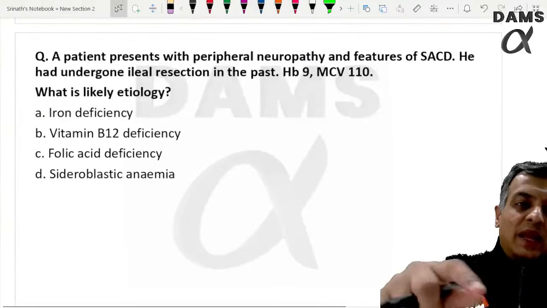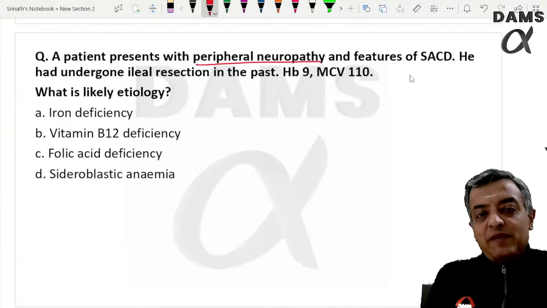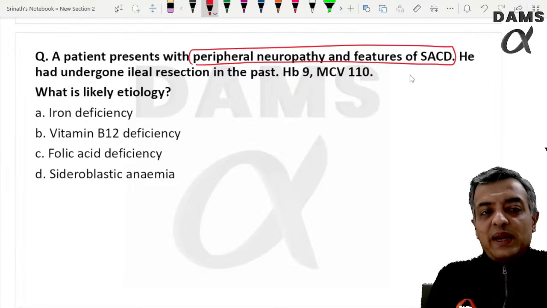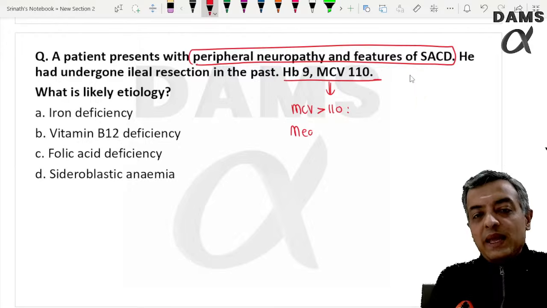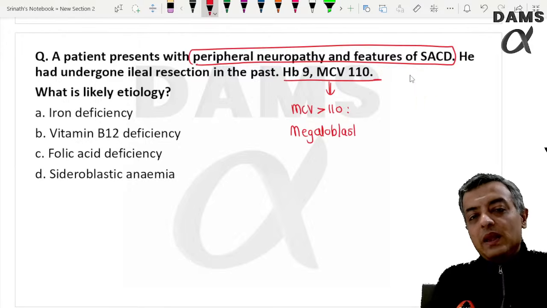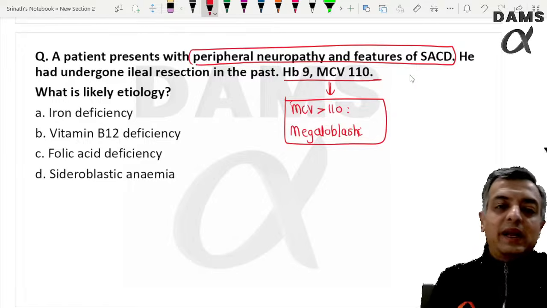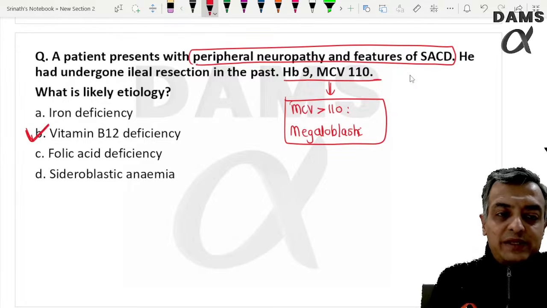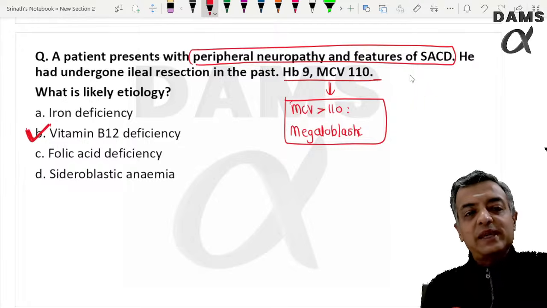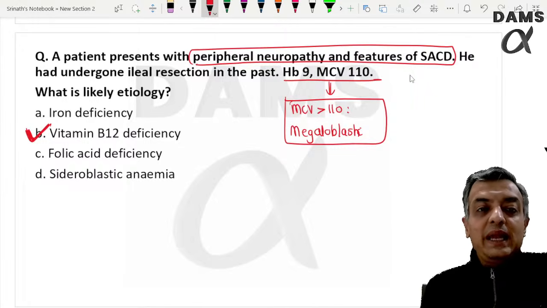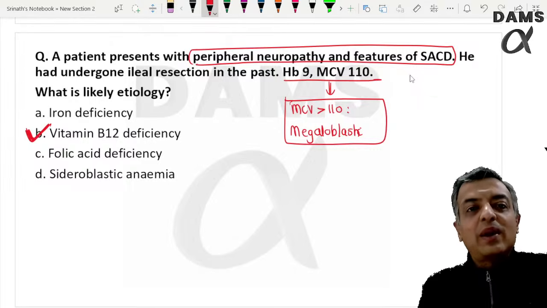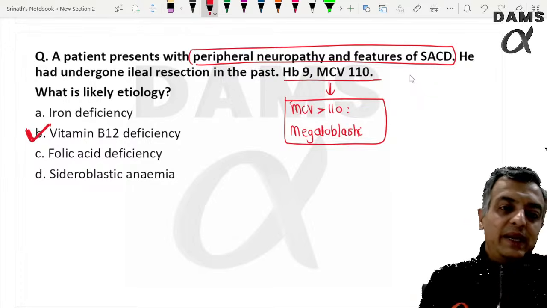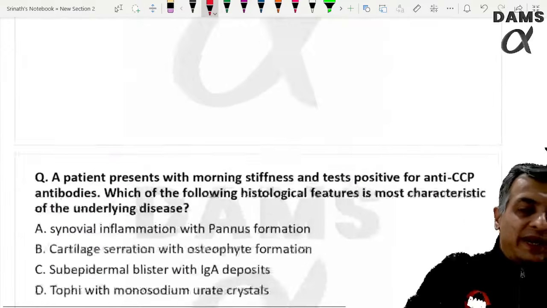So take that further. When a patient presents with peripheral neuropathy, subacute combined degeneration, ileal resection, MCV more than or equal to 110, it is megaloblastic anemia. Macrocytic anemia with subacute combined degeneration is B12 deficiency. So you only tell me after ileal resection. Folic acid deficiency is not common. Okay, it is the B12 deficiency which can cause this finding.